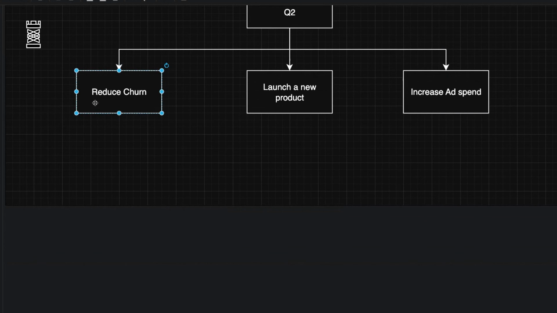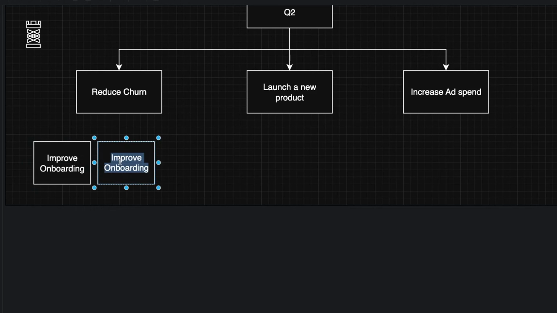So in the case of reduced churn, it could be that we can improve onboarding. And maybe we can offer a discount for existing at-risk customers.